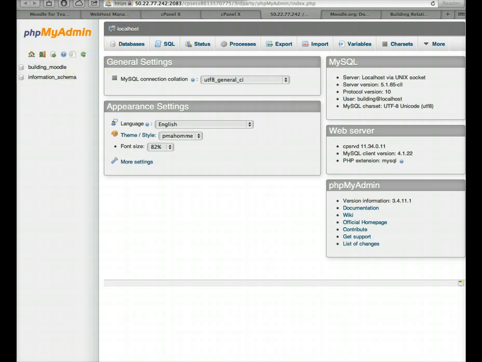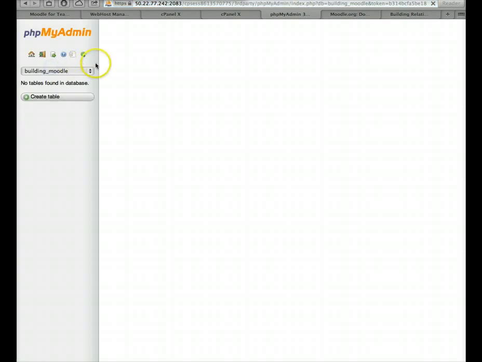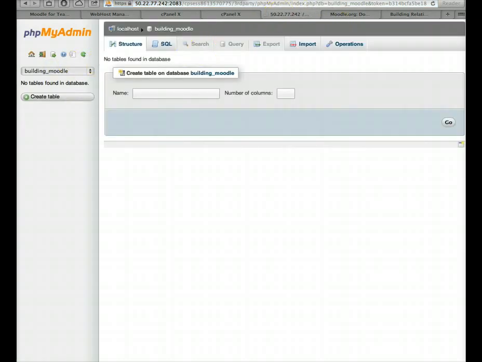All right, now as you can see, here is the database that I had created, building Moodle. Now, this is really important. Notice what it says here because you're going to stick to that. And we're going to click on building Moodle. Click on it, and look what happens.